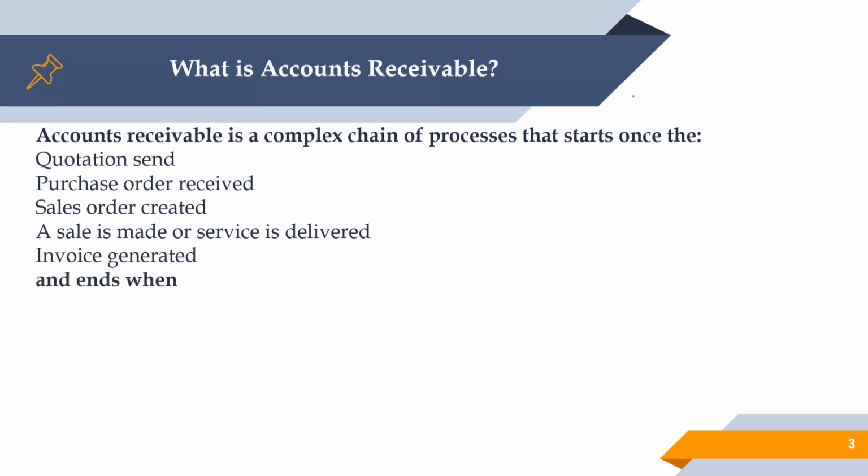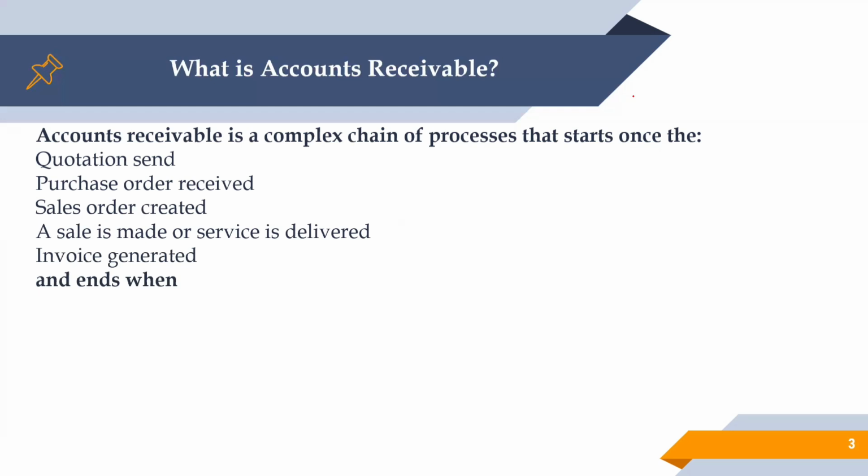The start point is sending and preparing the quotation. Based on that quotation, once we have the purchase order, we create the sales order, and we need to evaluate that the quotation, final approval, and purchase order are in line before preparing the sales order. Once the SO is created in the system, as and when the sale is made or service is delivered, once we have the information, we prepare the invoice.